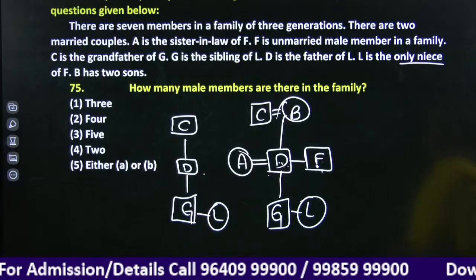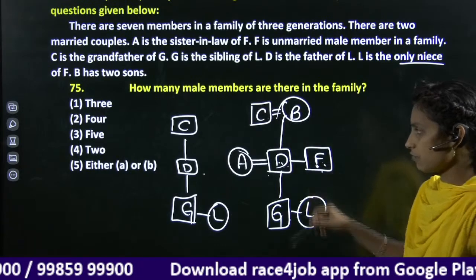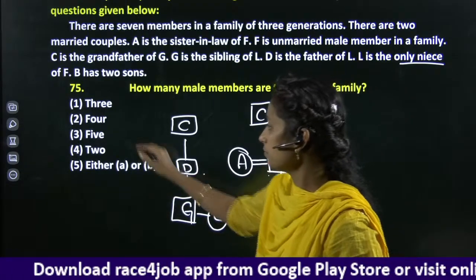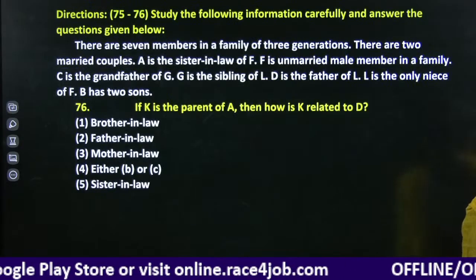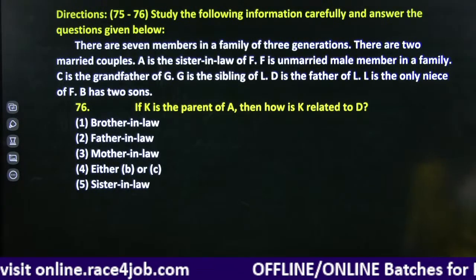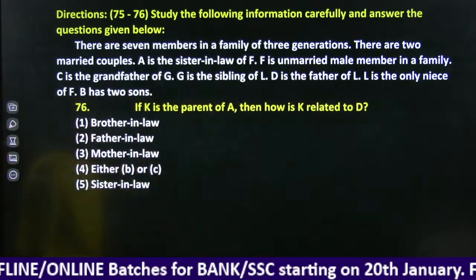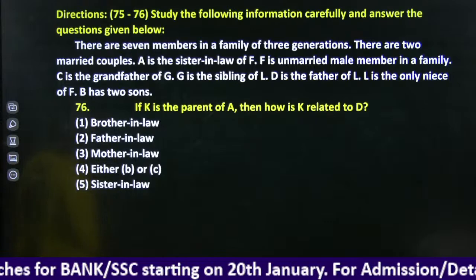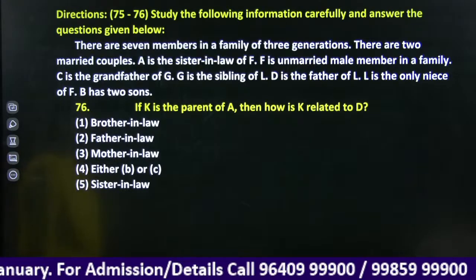How many male members are there in the family? The male members are C, D, F, G, so we have 4 persons. Next question. If K is a parent of A, then how is K related to D?